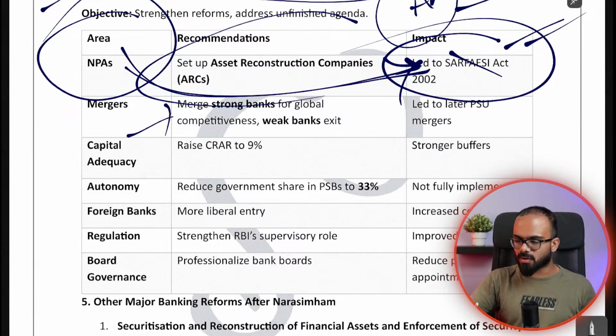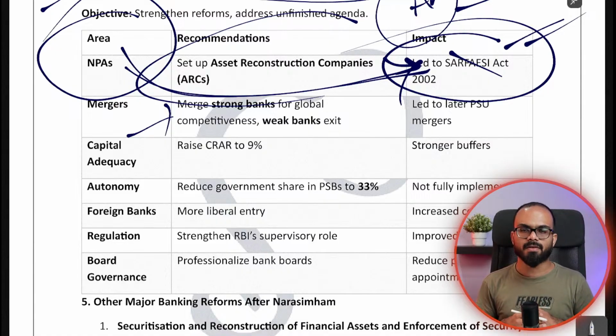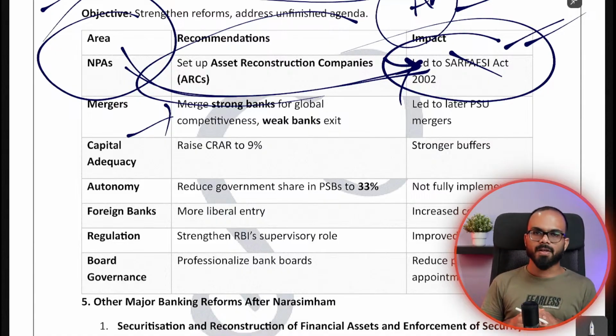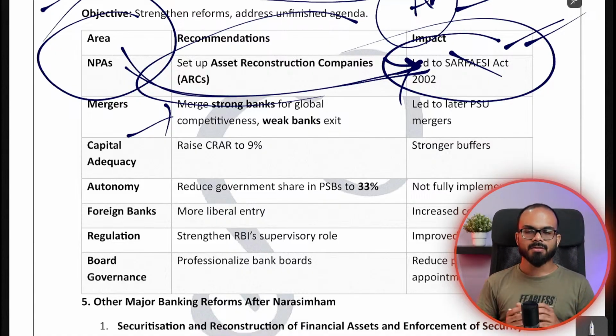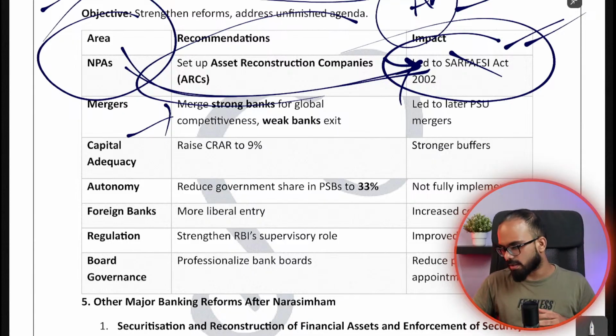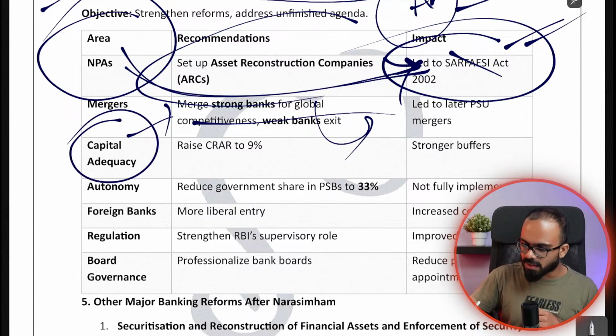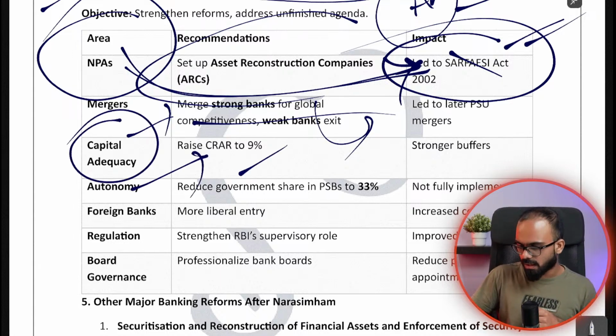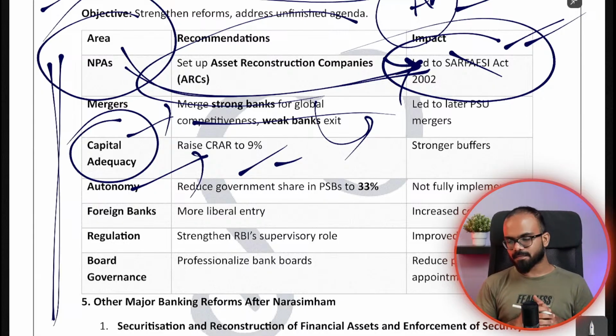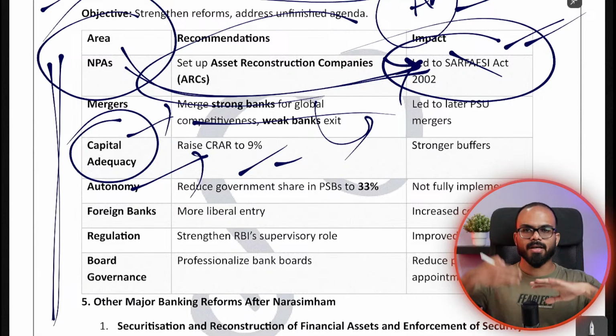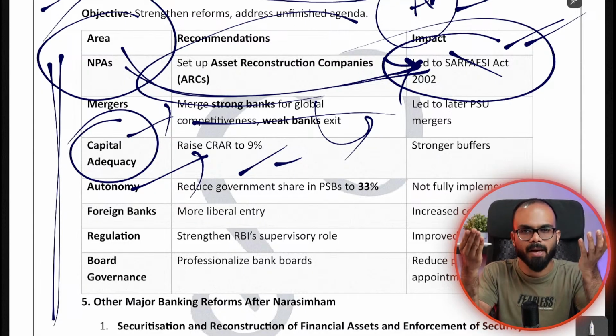The second thing is, as I told you, there were no strong banks. There were so many multiple banks. Every bank had bad assets. So they had to merge all the weak banks and create certain stronger banks. So this was one thing that they recommended. They wanted to increase the capital adequacy ratio. I'll tell you what it is at the end of the class. Don't worry. So in this manner, they recommended certain improvements in the banking reforms.